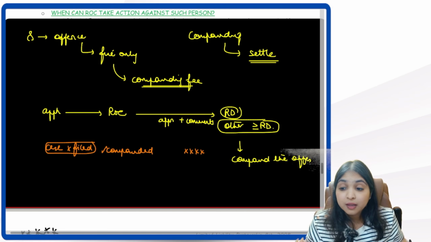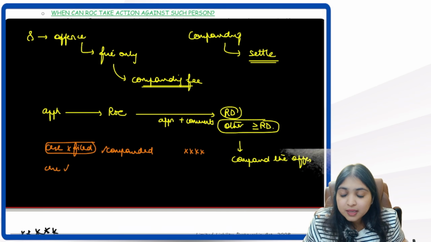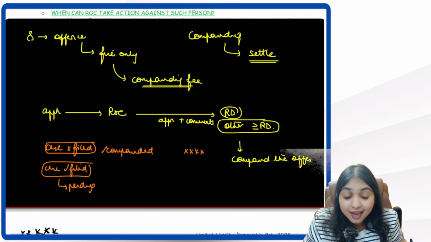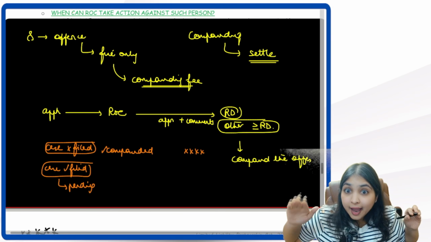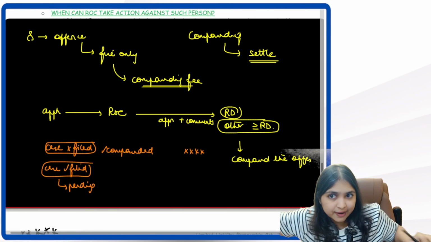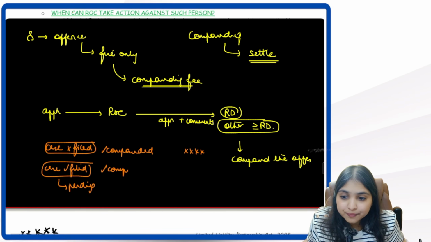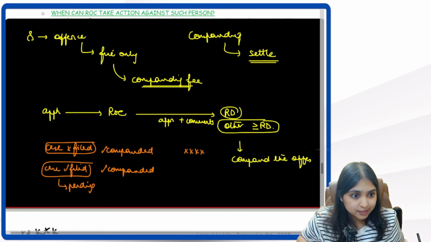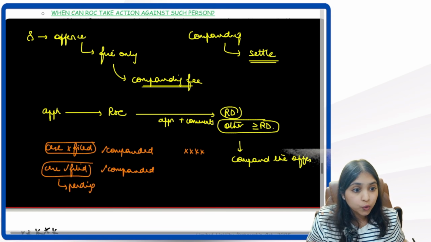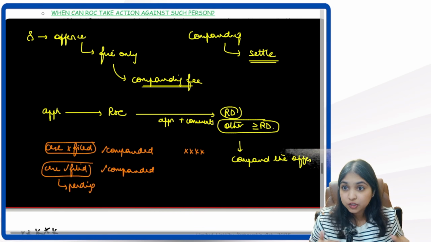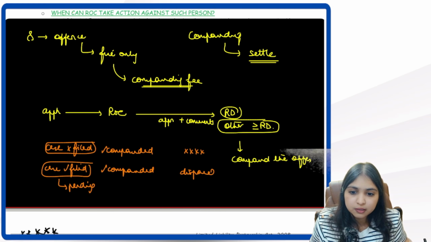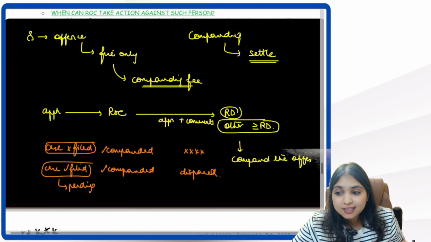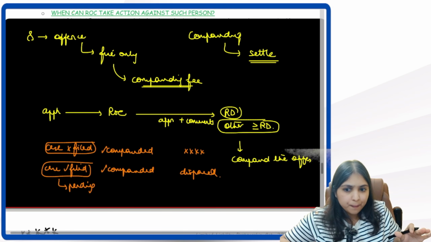So story is over. But there's also one possibility that case is already filed, and this case is still pending. Are you listening? Case is already filed in the court, but the case is still pending. And meanwhile, on the side, I went and got the offense compounded. So when this happens, once the offense is compounded, ROC will inform the court that the offense is now compounded, and the case will get disposed in the court.